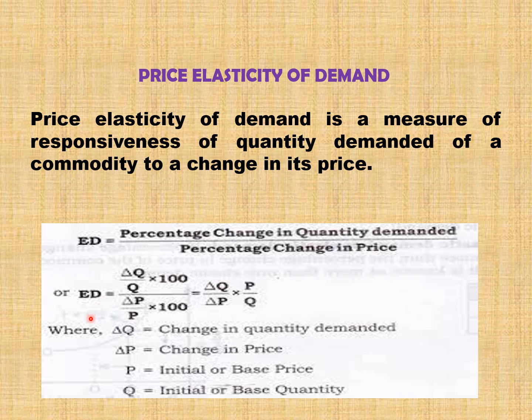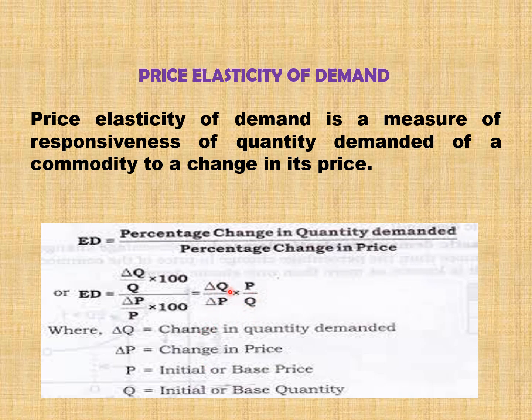So coming to the formula, ED is equal to delta Q by Q into 100 divided by delta P by P into 100, which is equal to delta Q divided by delta P into P by Q. So this is the final formula: delta Q by delta P into P by Q.